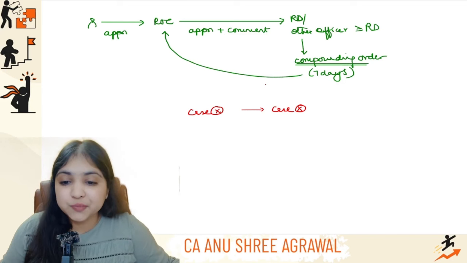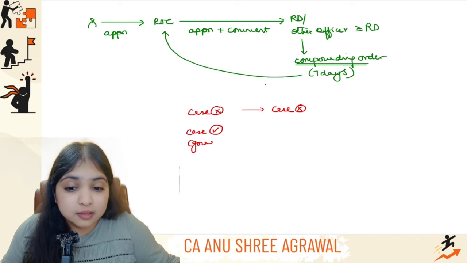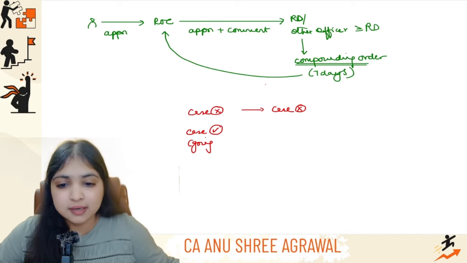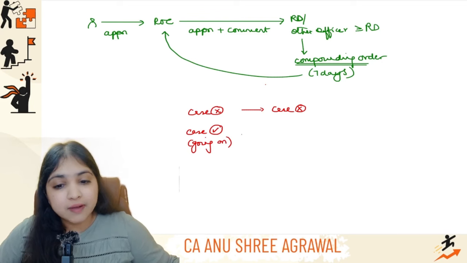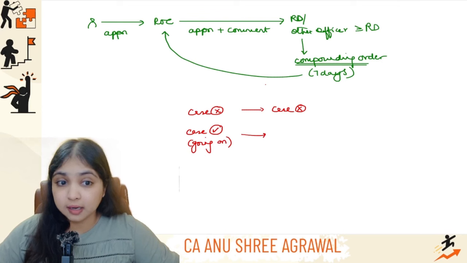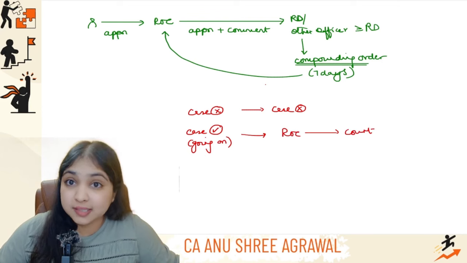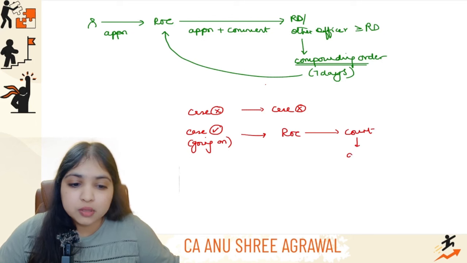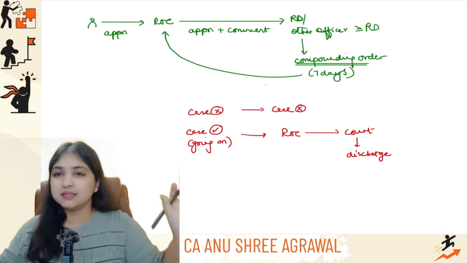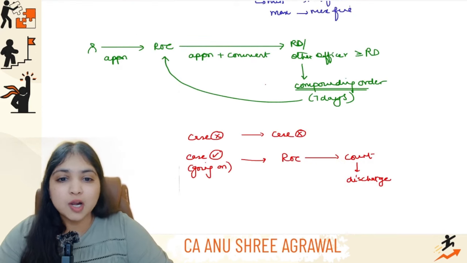But however, sometimes the case is already filed and the case is not over yet. The court has not passed the final order yet. The case is still going on. And while the case is going on, let's say compounding gets done. In that case, the ROC will inform the court that the compounding is done. Once the court is informed, the court will close the case and discharge the offender, and the case is closed. Alright guys, so this is the whole concept of compounding along with the process.